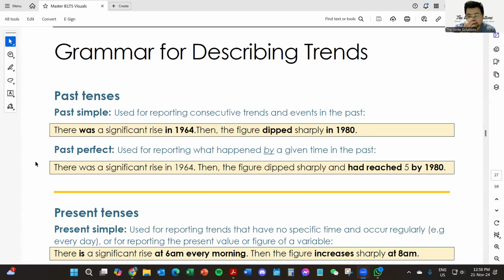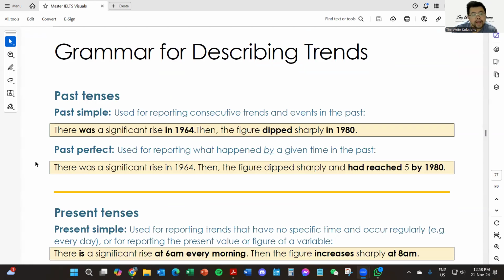So grammar for describing trends, okay? For past tense, you use past simple. It is used for reporting consecutive trends and events in the past. For example, there was a significant rise in 1964, a specific date. Then the figure dropped or dipped sharply in 1980.